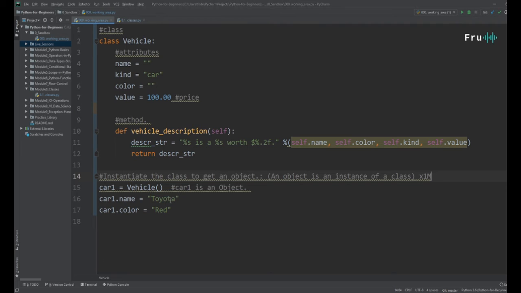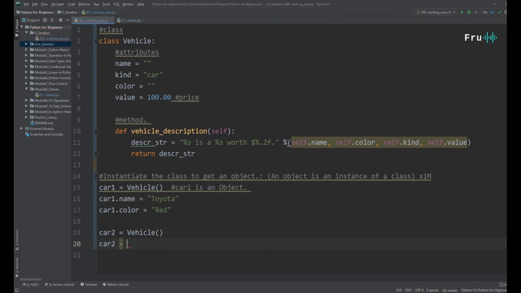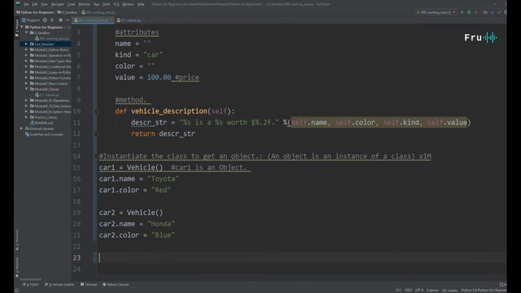So now let's continue. Car 1 is a vehicle, but we don't only have to create car 1. We can create many kinds of cars. Let's go ahead and create car 2. Car 2 is still a vehicle. Now we can set car 2's name. We can put any name. We want it to be a Honda. So car 2 dot name equals Honda. Car 2 dot color equals what? Let's make it blue.